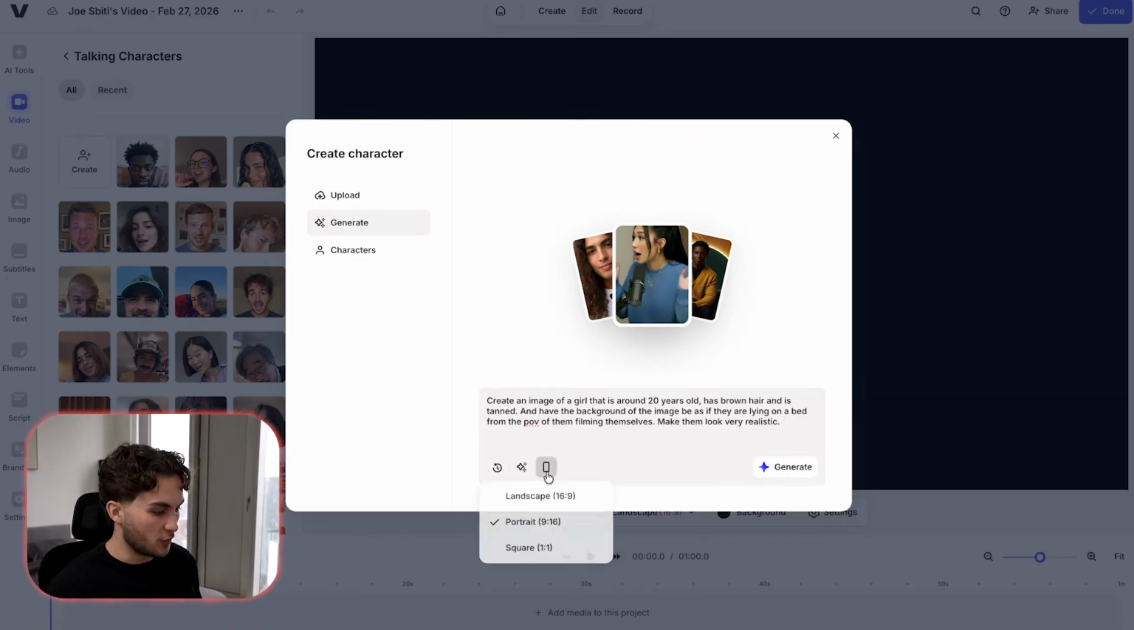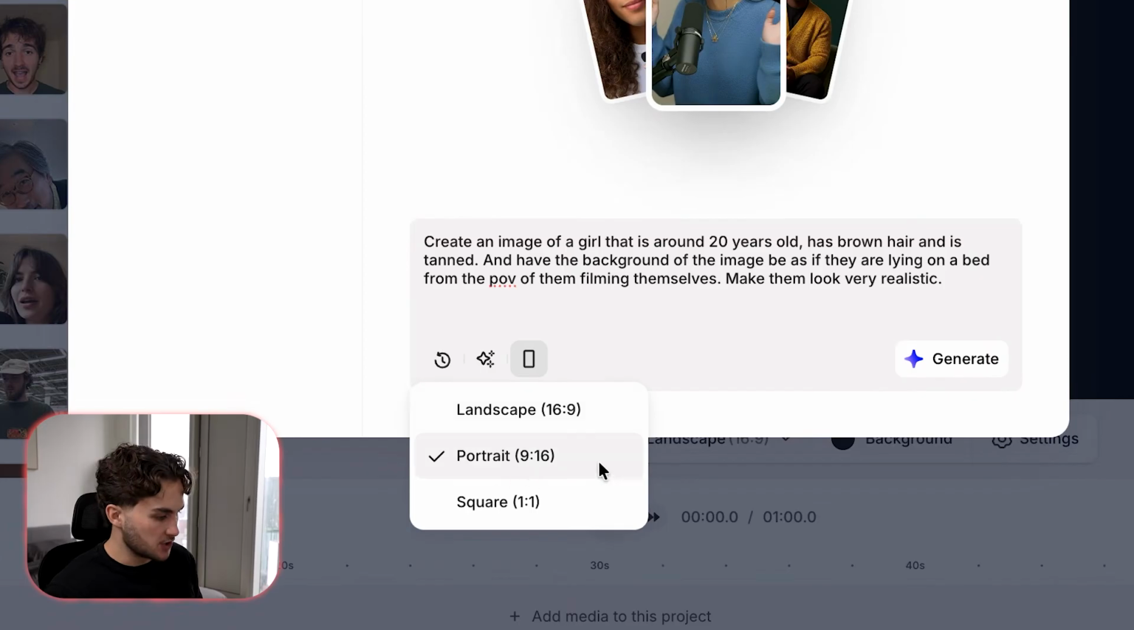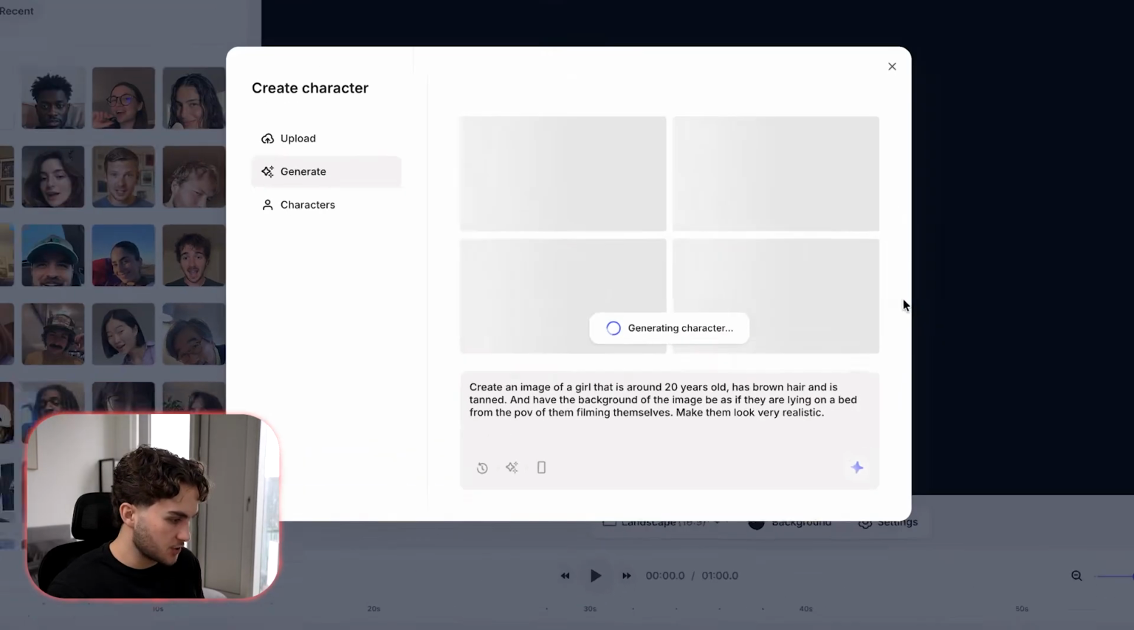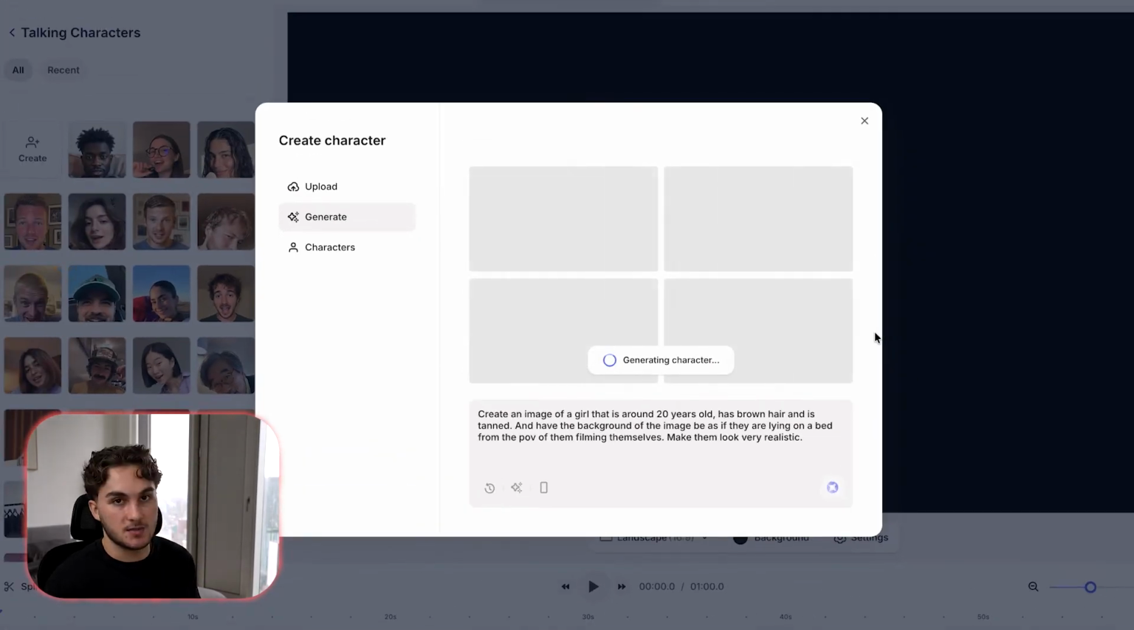And then because we are creating this for short form content, we're going to want to make sure that the aspect ratio is 9:16, which is perfect. We're just going to go ahead and hit generate, and it's going to generate us some characters. And yeah, we can go from there. Whether we need to change the character or tweak anything, we can then do that afterwards.